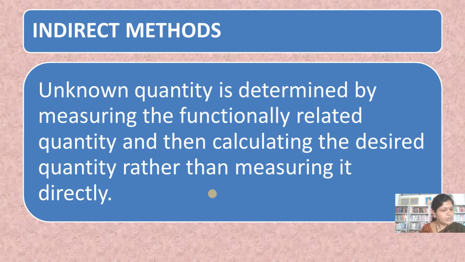So we do not measure the unknown quantity directly; we measure some other quantity which has an empirical relationship, some formula, with the unknown quantity. The unknown quantity is determined by measuring the related quantities and then calculating the desired quantity rather than measuring it directly.